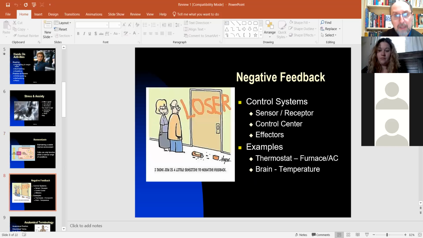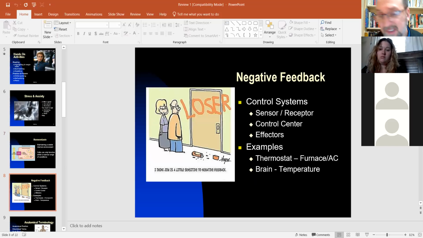You do this with negative feedback. Okay. So you have a control system that has a sensor that detects change. And that's going to notify the control center, which is often your brain or a gland. And that will initiate actions that will oppose the change.